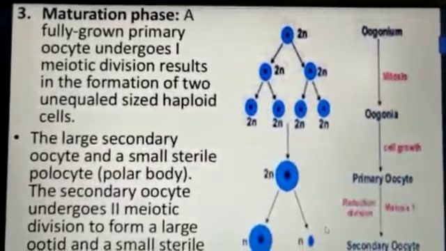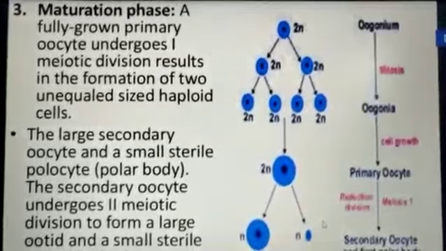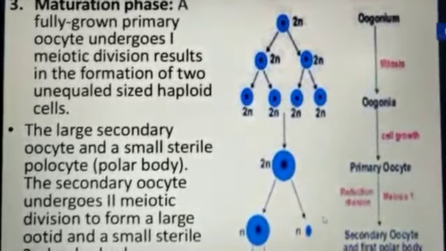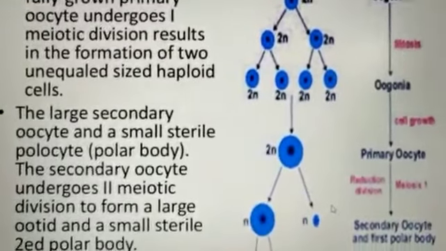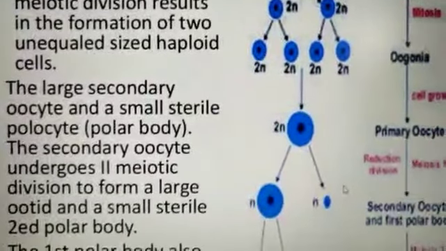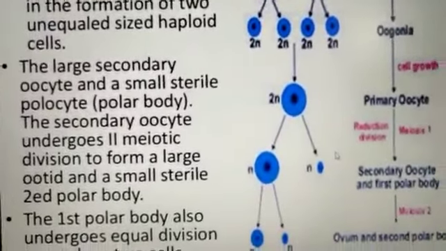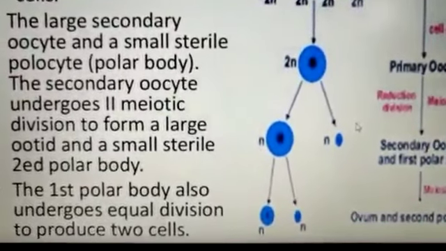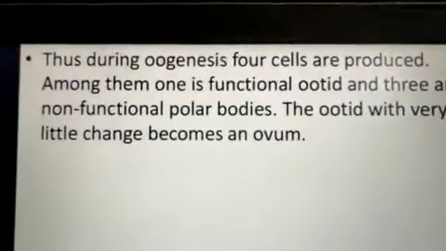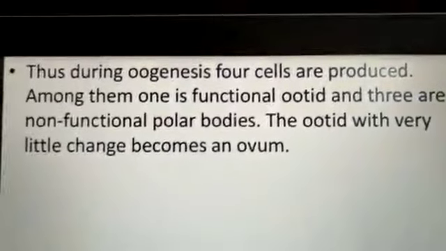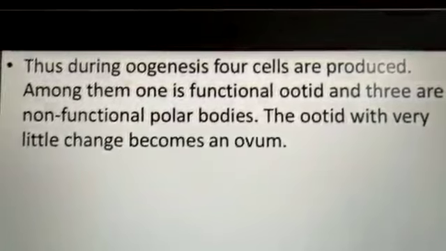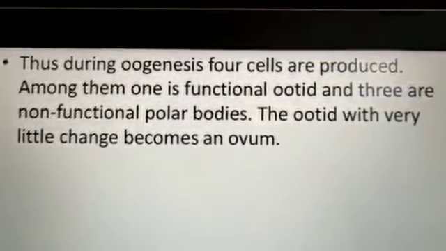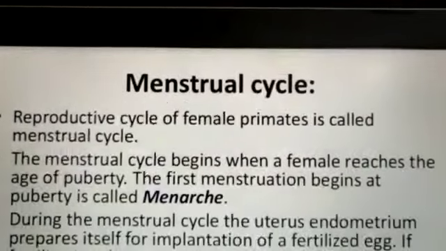Maturation phase: a fully grown primary oocyte undergoes the first meiotic division, resulting in the formation of 2 unequal size haploid cells, the large secondary oocyte and a small sterile polar body or polocyte. Out of these, one degenerates. The first polar body also undergoes equal division and produces 2 cells. So children, remember this formation and development of the ova. Thus, during oogenesis, 4 cells are produced. Among them, 1 is functional and 3 are non-functional polar bodies, which degenerate.